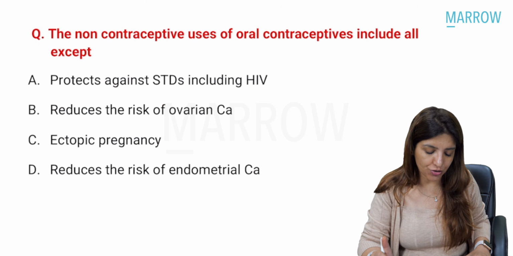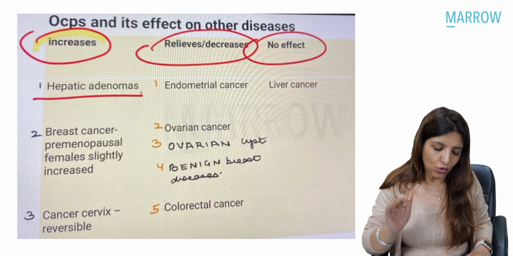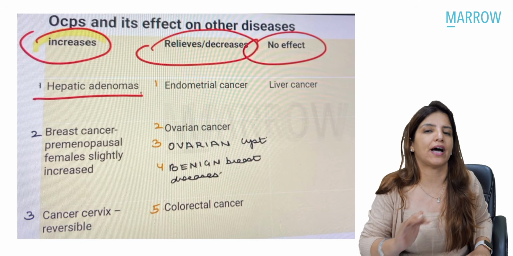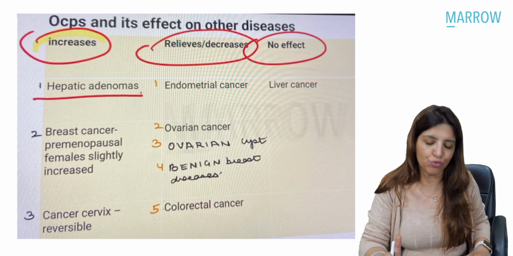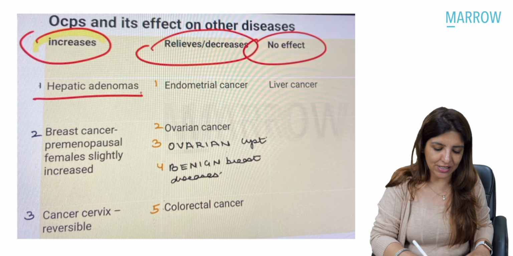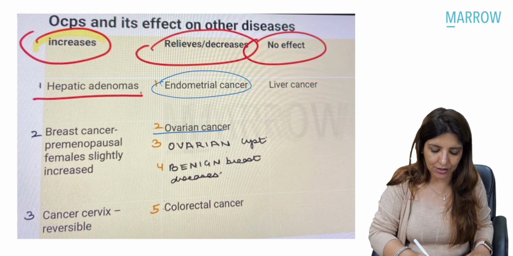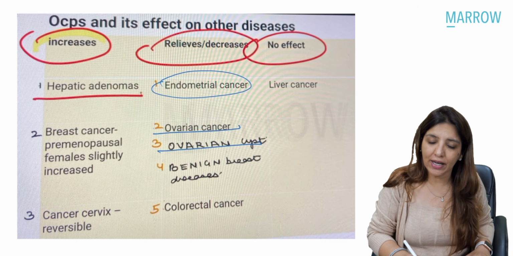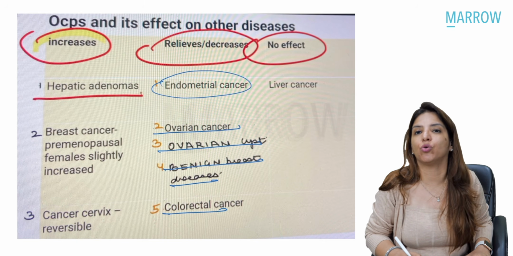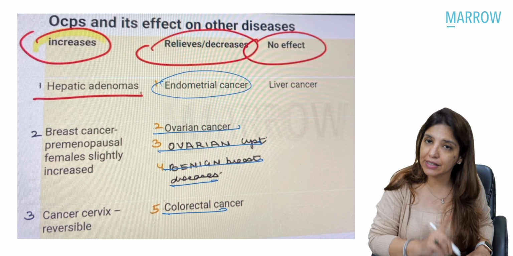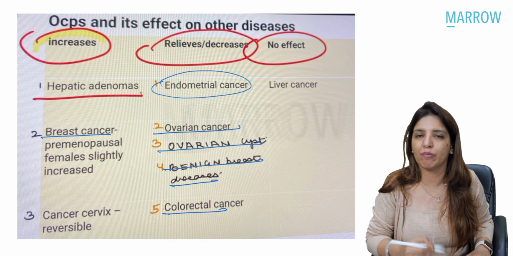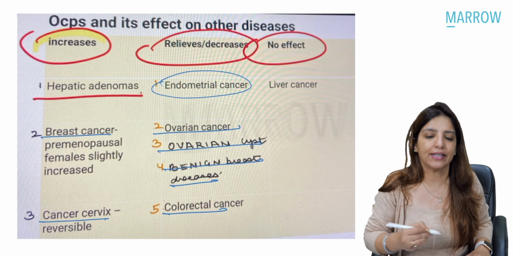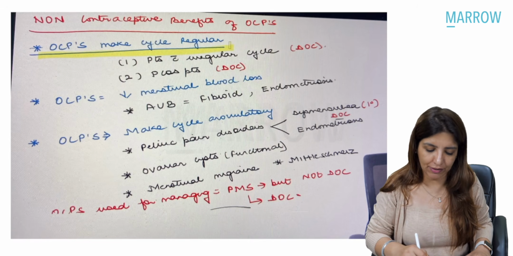The non-contraceptive uses of oral contraceptive pill includes all except. Again, non-contraceptive benefits of OCPs I have taught you in detail in the video on contraception, and I told you that oral combined pills, they decrease the risk of endometrial cancer, they decrease the risk of ovarian cancer, ovarian cyst, benign breast diseases and colorectal cancer, whereas they increase the risk of hepatic adenomas, breast cancer, especially in premenopausal females, the chances are slightly increased, and cancer cervix. They have no effect on liver cancer.